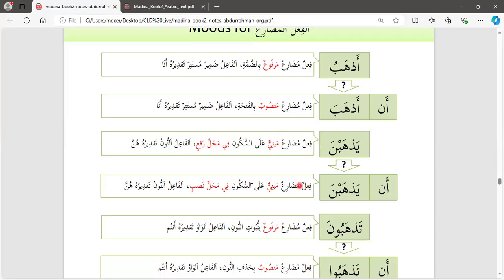So you need to give us this sentence: fi mahal nasb, fi mahal rafa. Because if we don't put this, we don't know whether this is mansubun or marfu'un. So it needs to be mentioned in the i'rab. Okay.